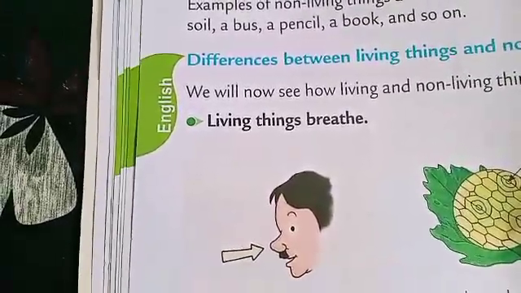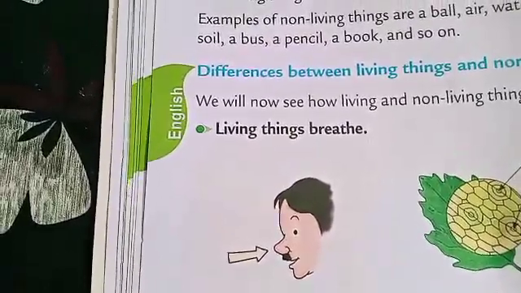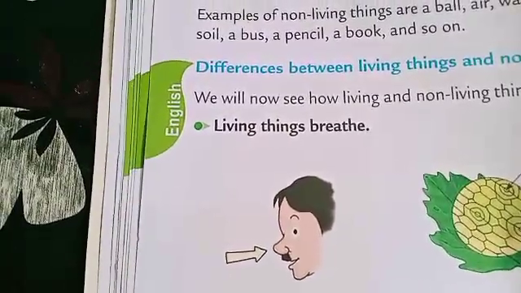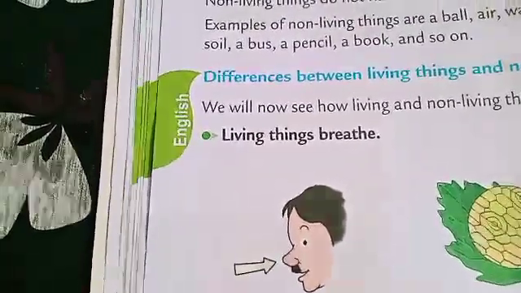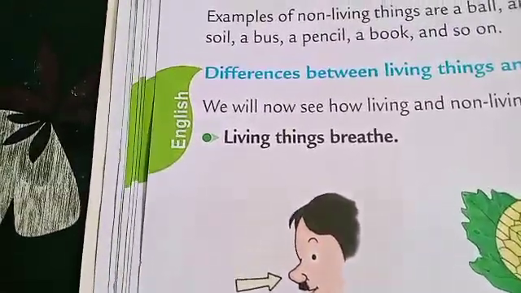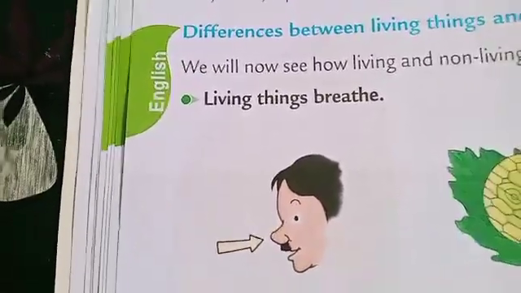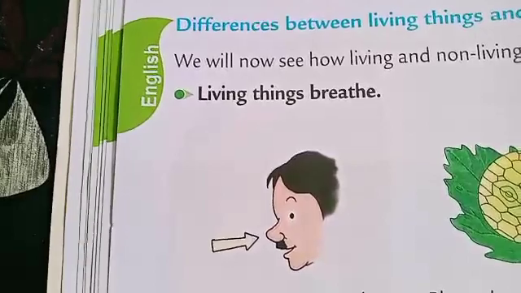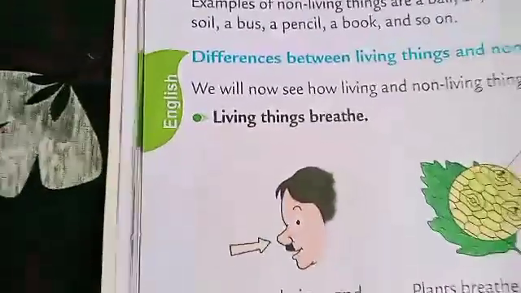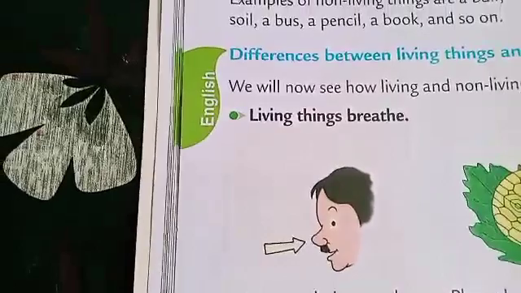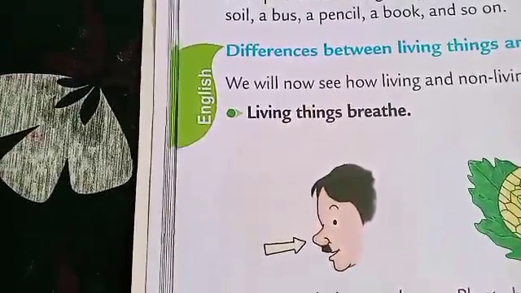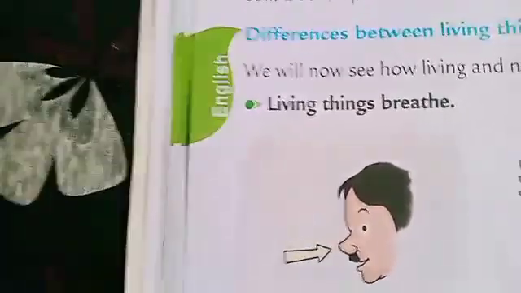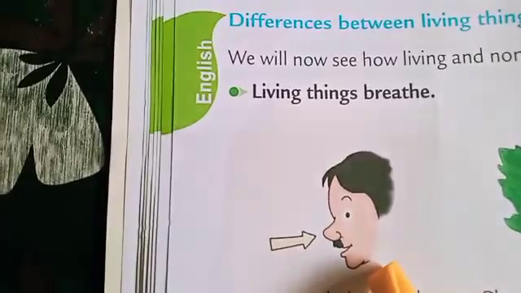Now all of you do one thing. Take a breath in. Take a breath out. Again take in. Again take out. When air comes inside, when you are taking a breath in, it means you are taking oxygen. When you are taking a breath out, it means that is carbon dioxide. Human beings and animals breathe through their nose. From where are we taking the breath? We are taking a breath with the help of our nose, and you can see it in this picture.